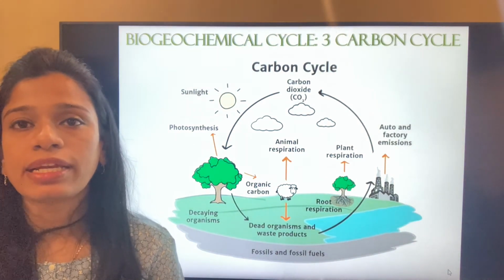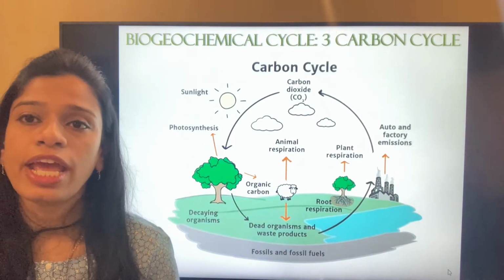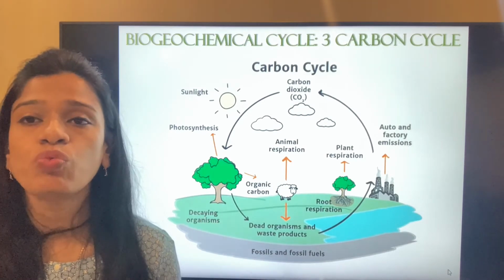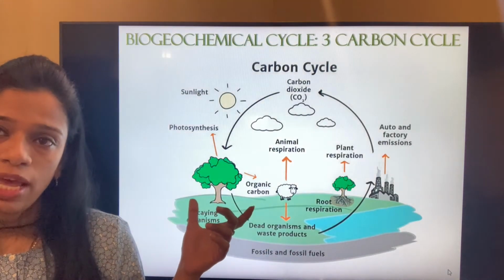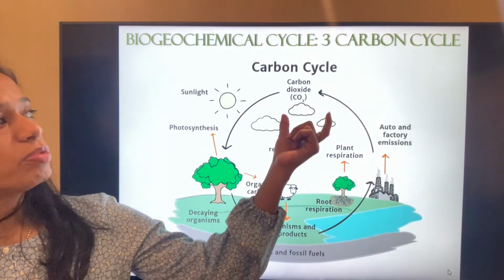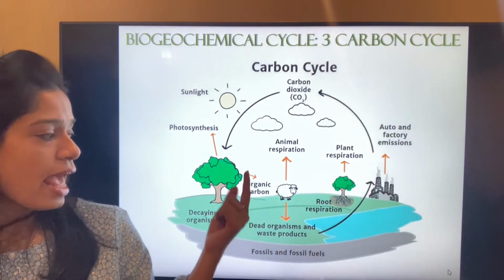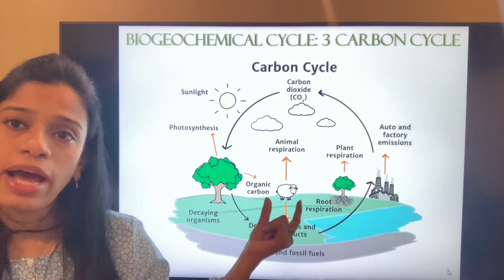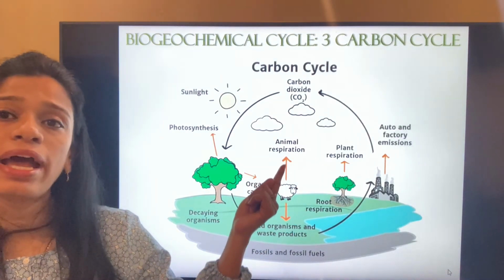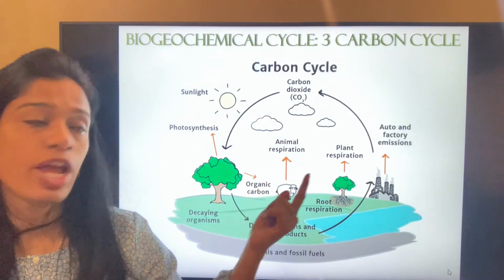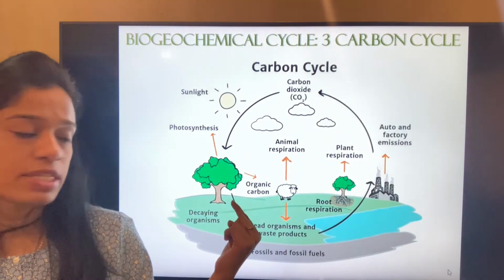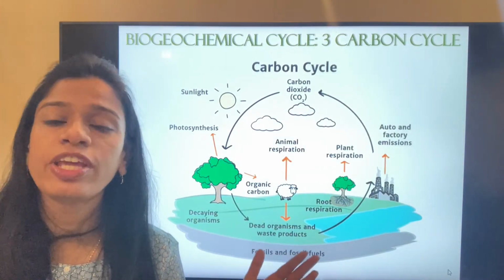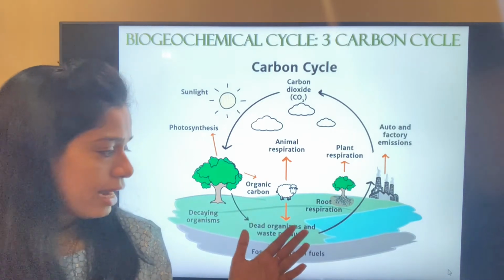Now, the carbon cycle means it is the carbon dioxide. The atmosphere has carbon dioxide, which is a compound required by the plants during the process of photosynthesis. So the carbon dioxide in the atmosphere is taken up by the plants and used for photosynthesis, whereas animals and human beings all respire and give out carbon dioxide into the atmosphere. That is, whatever carbon dioxide is taken by the plants is given again to the atmosphere by the process of respiration by all the living beings on the land.